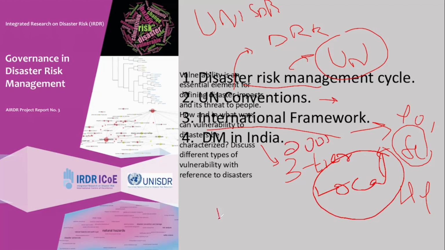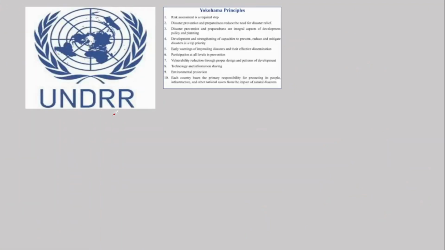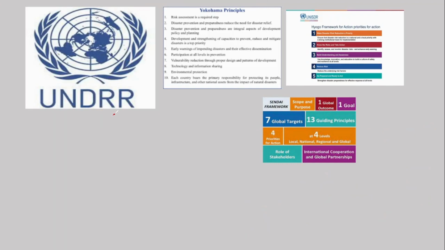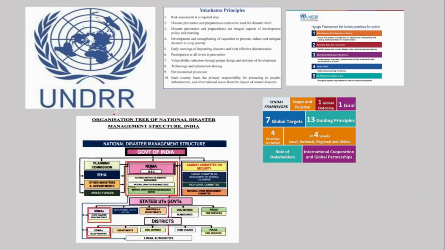You have to read what is the role of NDRF, what is the role of the Ministry of Defence. Does the Ministry of Defence have any role in disaster management? Then you have the Ministry of Home Affairs as well, who perform different functions. So all this you get to read under the governance section here. So Yokohama, Hyogo, as well as the Sendai, these are the 3 frameworks which you will be reading later on in the classes. Then you have the 2005 Act here, the Disaster Management Act. This overall governs the national disaster management structure. Under it, as I've mentioned, there are 3 tiers.